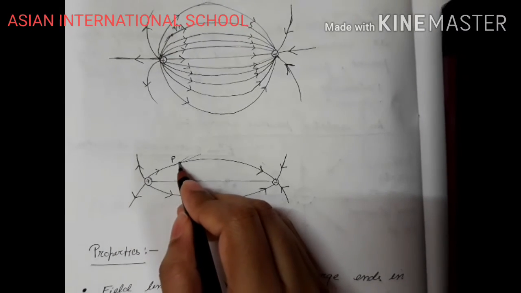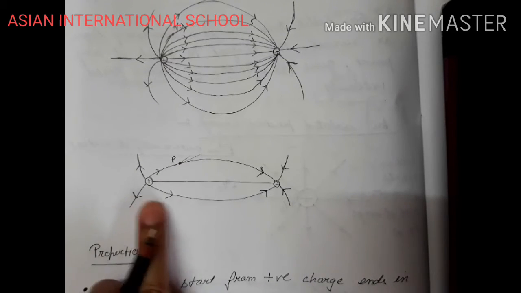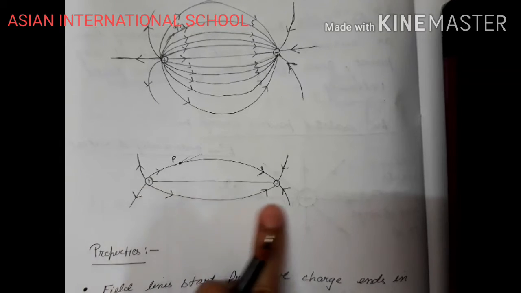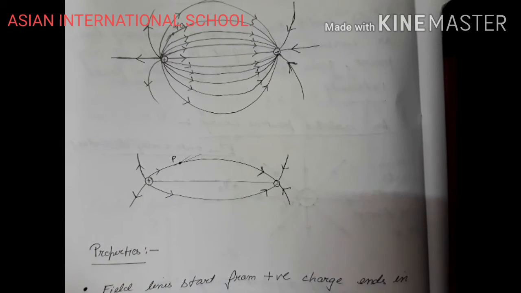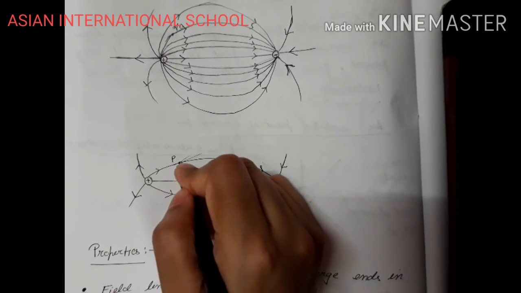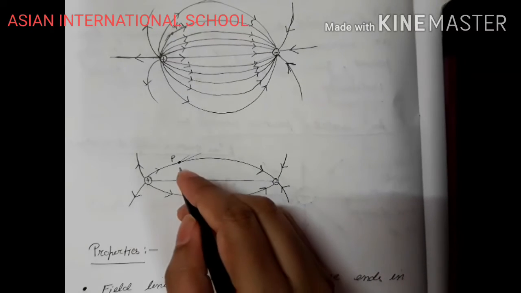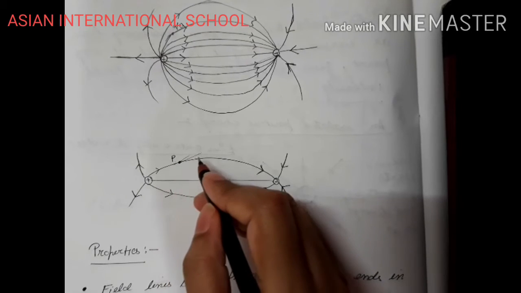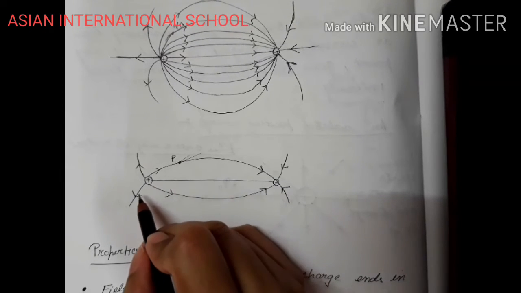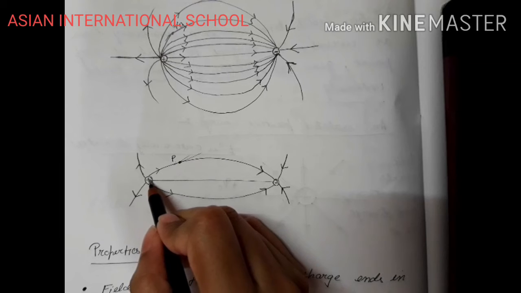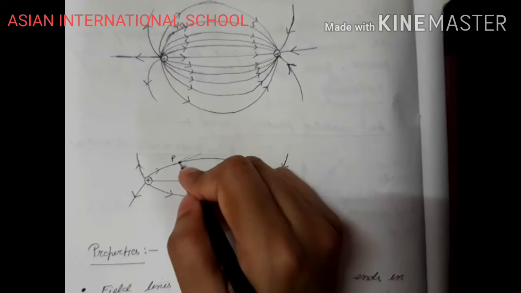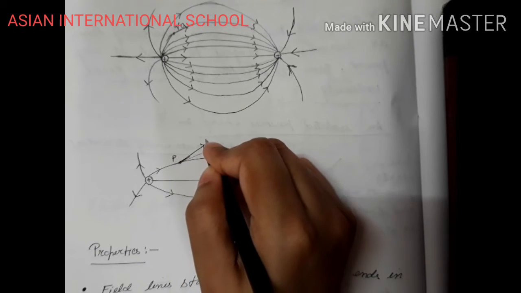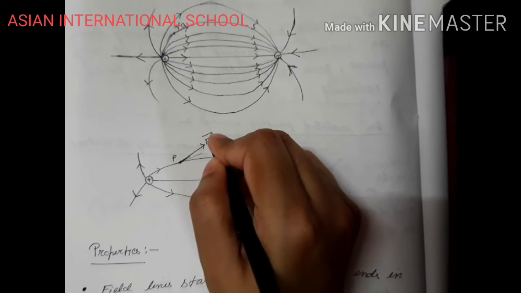Suppose this is position P, and there are two charges equal in magnitude but opposite in polarities. Now if I choose point P and place a test charge Q naught at point P, then what will happen? For this positive charge, the test charge will experience a force, let us name it E1 vector.